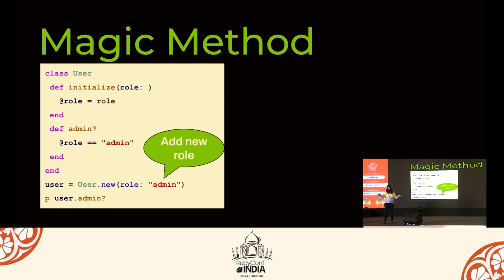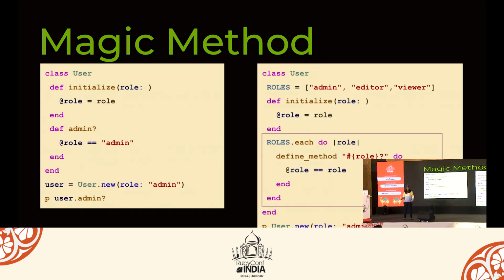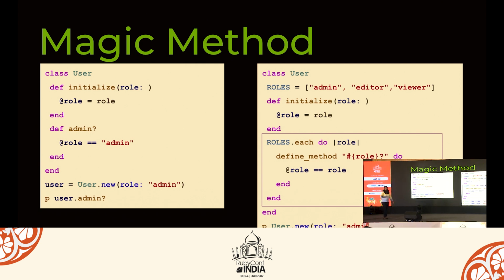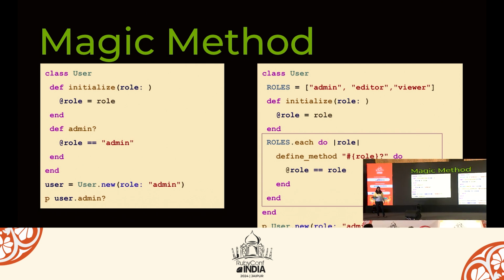Or we can create, let's consider if we want to create viewer or editor, two roles. We can either copy paste this method and replace just admin by viewer or editor, or we can use define_method and generate the method dynamically. In Rails, enum is using define_method to generate the methods on the fly.